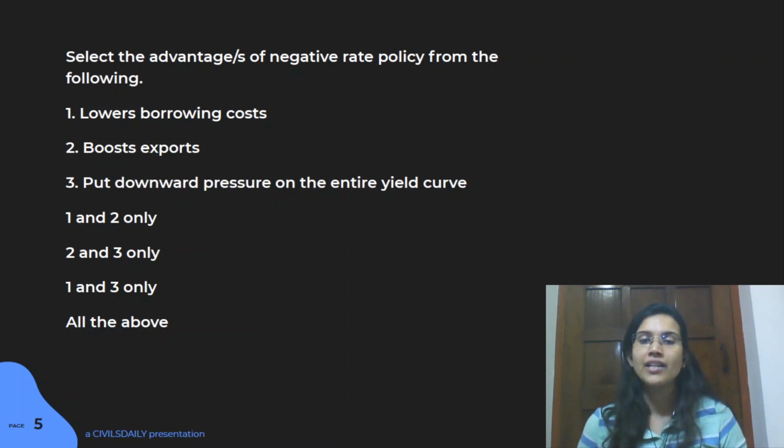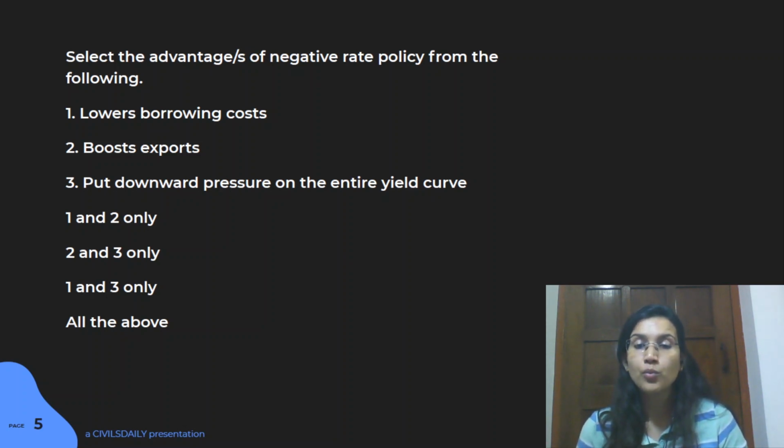Second thing here is that it boosts your export. Again, the idea behind this is the same, that you get more and more demand, you get more and more investment. So it is ultimately going to increase the activity in the economy and boost your export. So that is also an advantage that you get out of this negative rate policy.